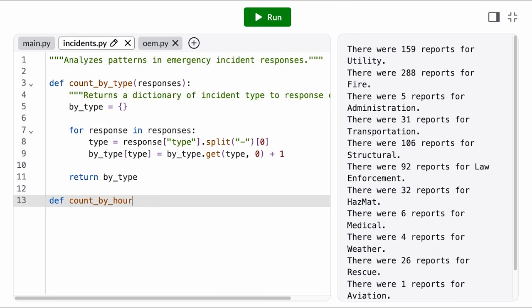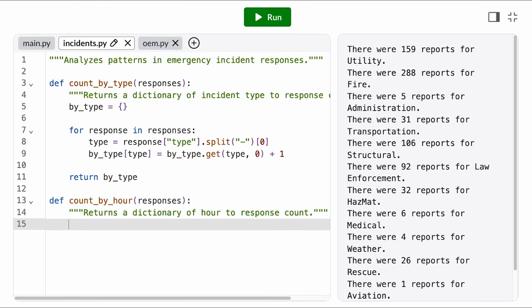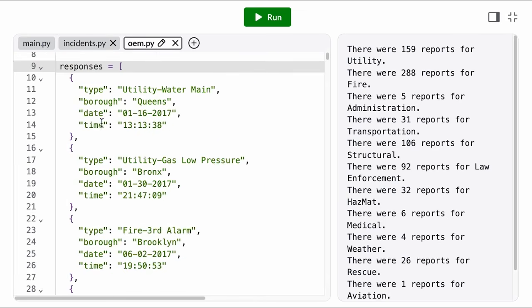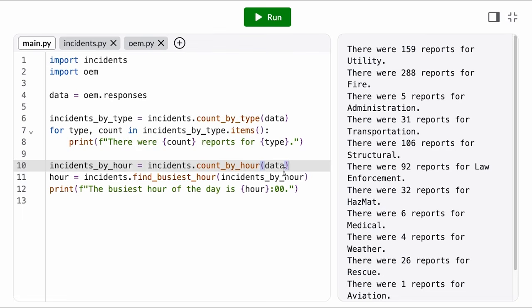Let's start with the data transformation. If this sounds familiar, it's because we already solved this problem before. Except this time, instead of type, our keys are hour of the day. So let's copy the structure of the accumulator pattern we used before. But how do we get the hour of the day? Well, each incident record has a time field. And if we just take the first two characters of that string, that should tell us the hour. So we can just use a slice here, and then cast that string to an integer. And we'll quickly print out that data structure to spot check that we did it correctly.